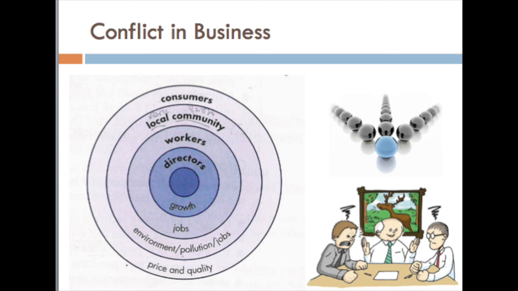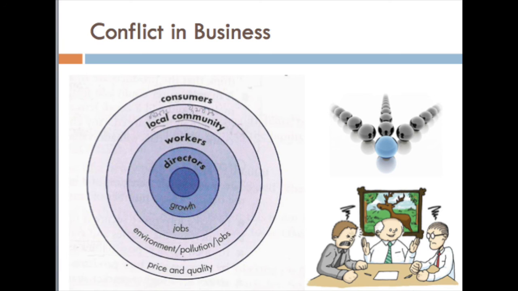These stakeholders' objectives are different, because of which conflict arises. The director of a business wants growth, whereas the workers want job security. The local community wants environment protection, no pollution, and job creation, and the consumer wants cheap price and good quality. We find that these stakeholders have different objectives.